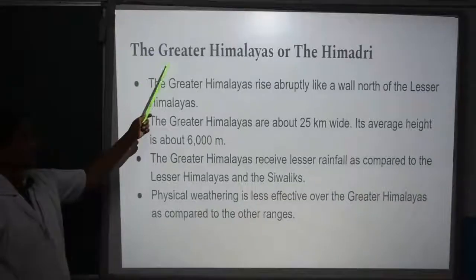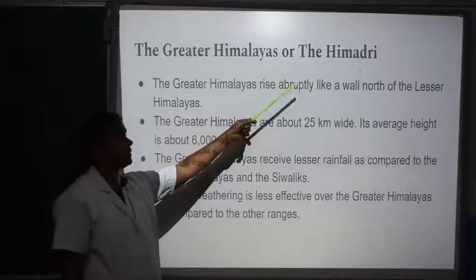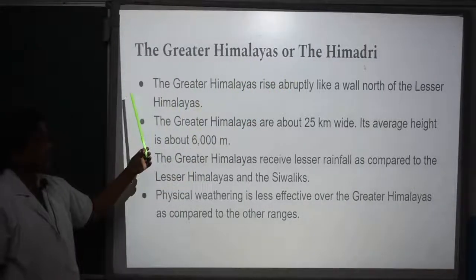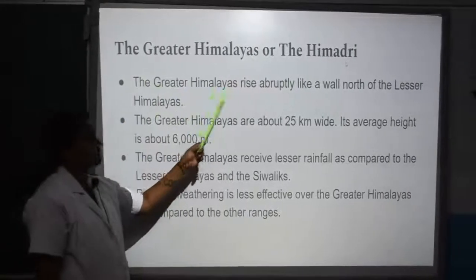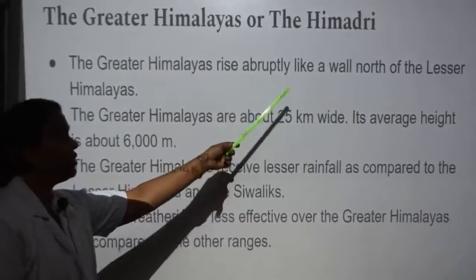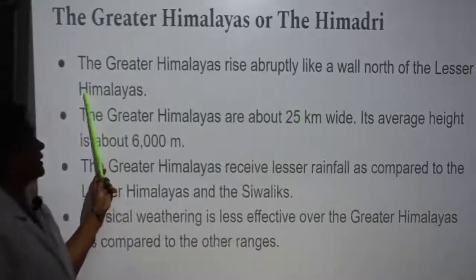The Greater Himalayas or the Himadri. The Greater Himalayas rise abruptly like a wall north of the Lesser Himalayas.